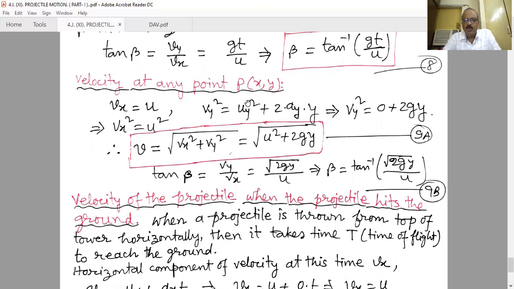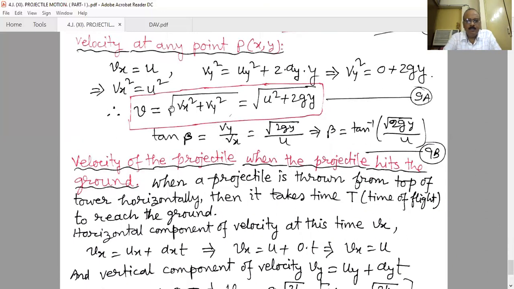Therefore, uy is 0, so Vy square equals 0 plus 2 into g into y. Here y is the y coordinate, that means the vertically downward distance travelled. Therefore, Vy square is equal to 2 g y.